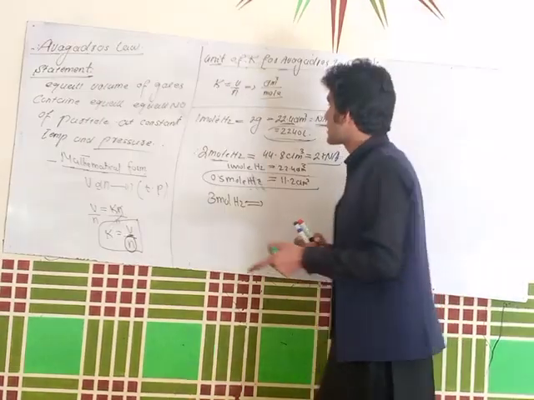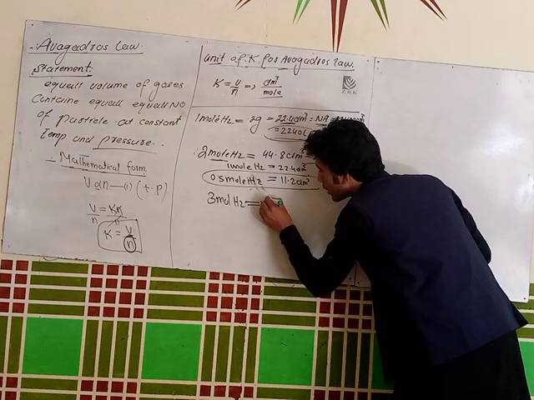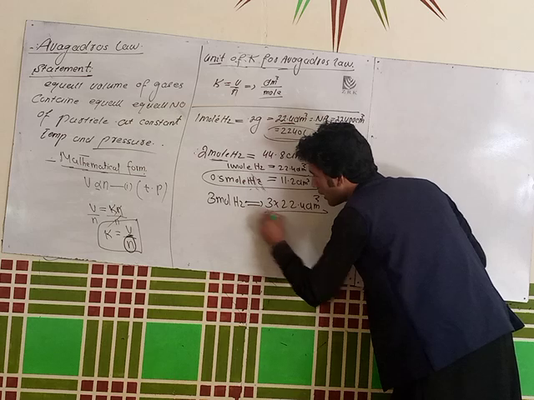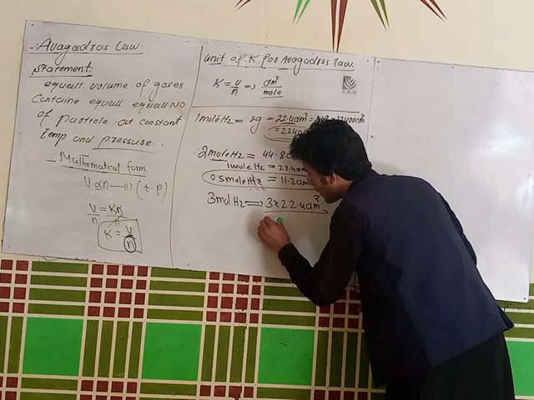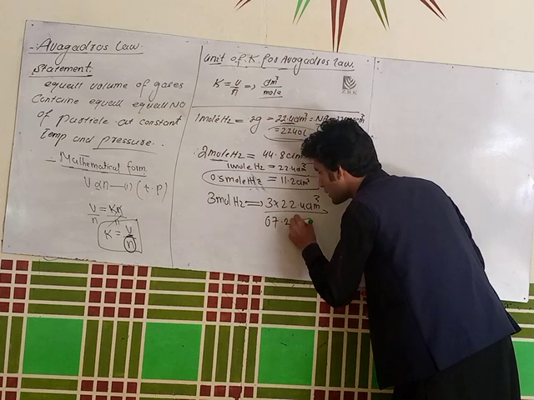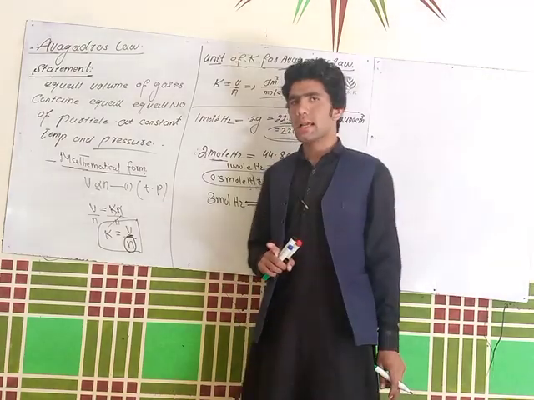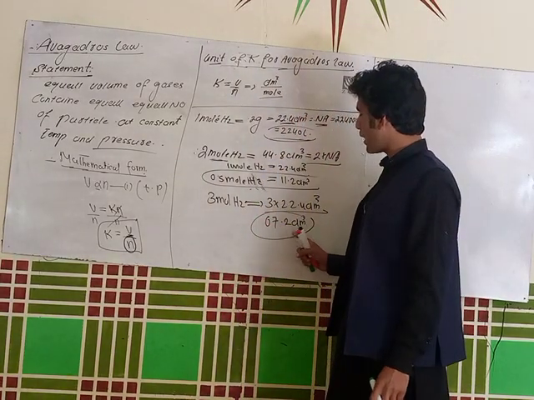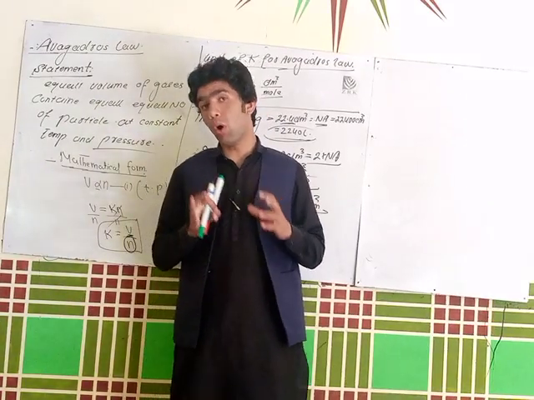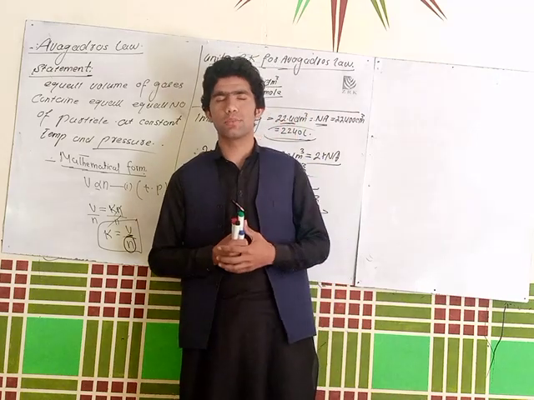You just multiply: 3 times 22.4 decimeter cube. It will become 67.2 decimeter cube. If I take 3 mole of hydrogen gas, it will occupy 67.2 decimeter cube. It means that if we increase the number of moles, the volume will also increase by that factor.